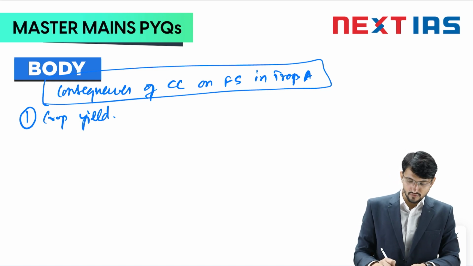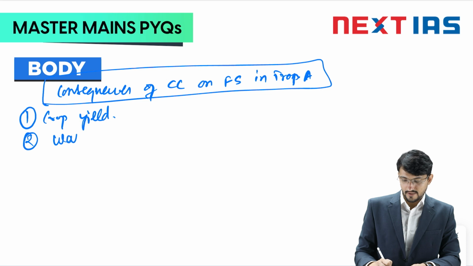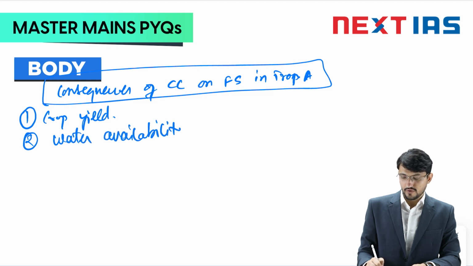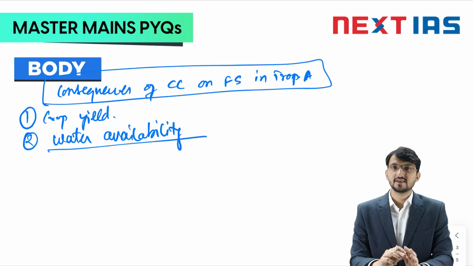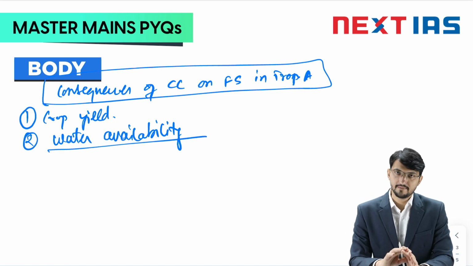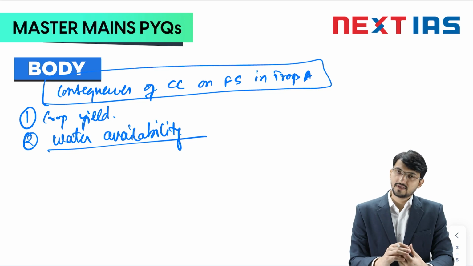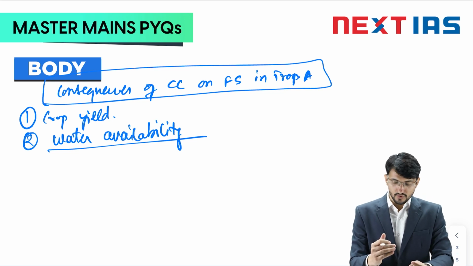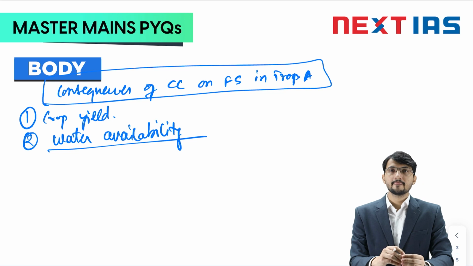After crop yield, you can discuss the water availability. How you can discuss water availability? You can say that because of rising temperature, again you will mention the rising temperature, you can mention the precipitation pattern, you will write that availability of water has changed.